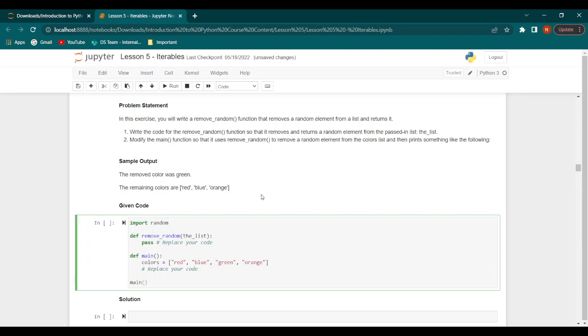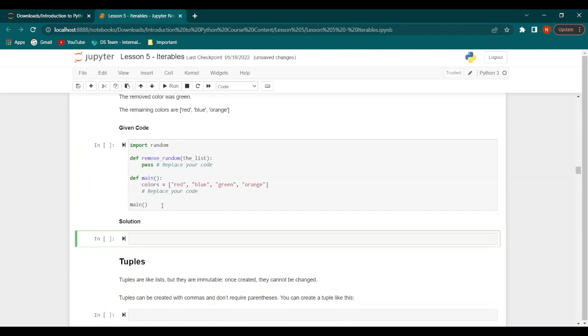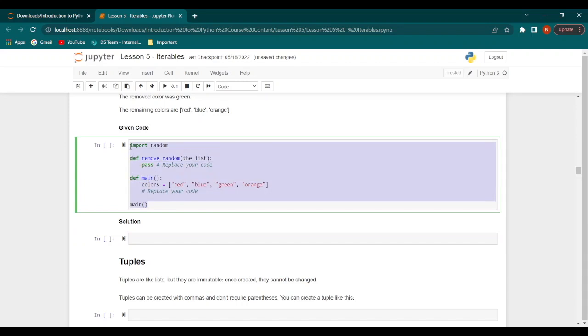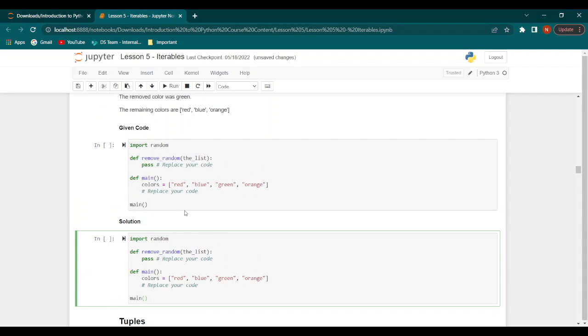And then we would run main. So this is somewhat how the given code would look. Now, if we wanted to write our solution, which is the entire code, we can take this, and all we need to do is modify this to give us the solution that we need. So first, we remove this line.